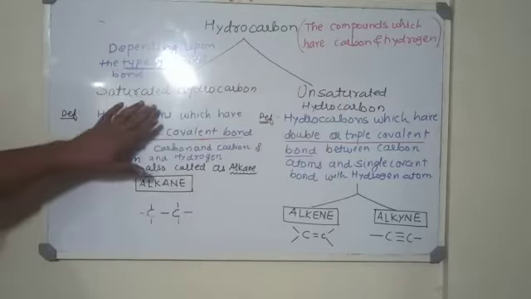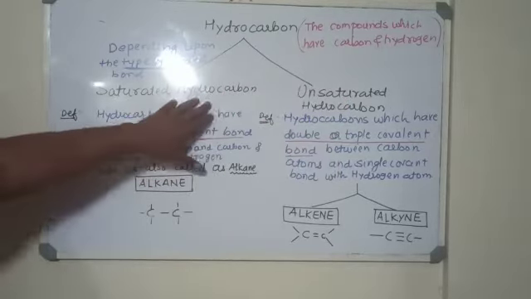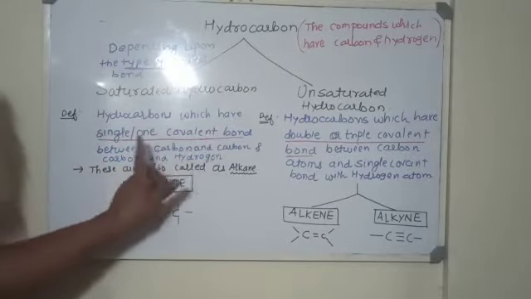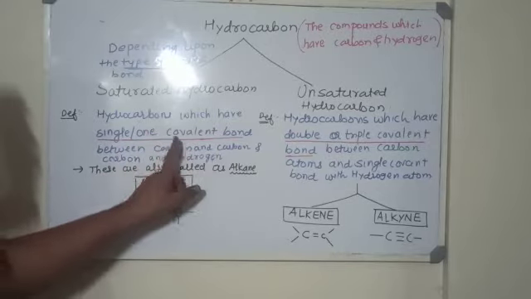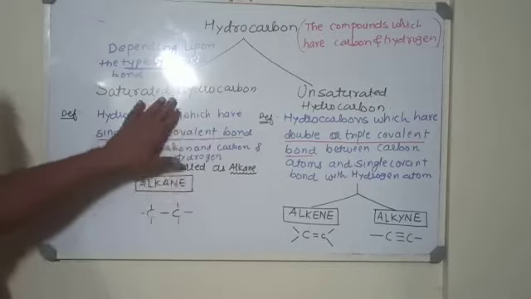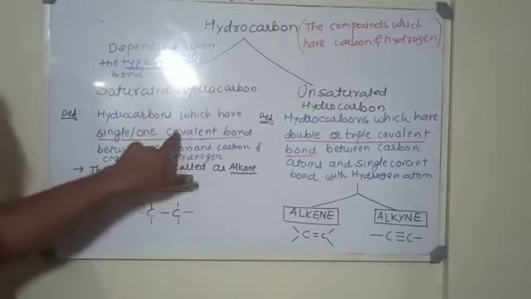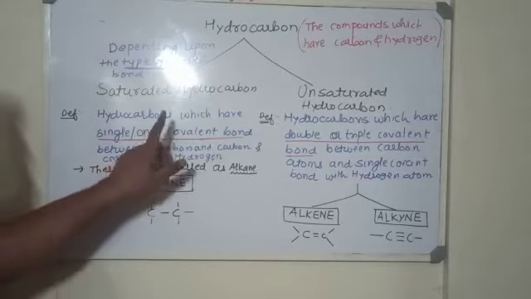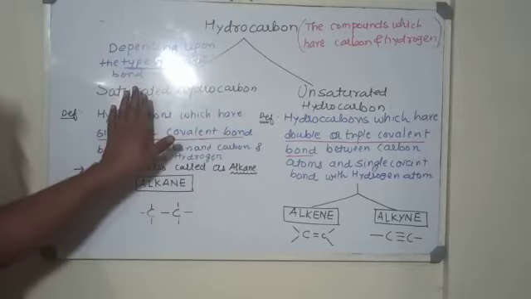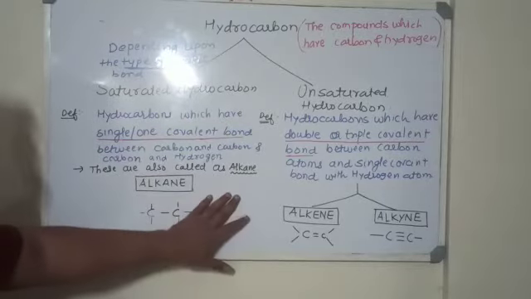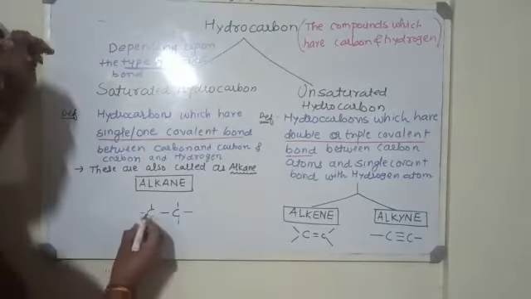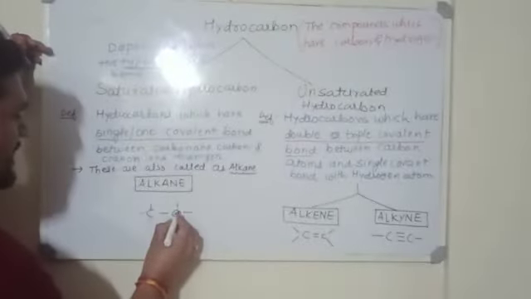Like I have mentioned, the saturated hydrocarbons are the hydrocarbons which have a single covalent bond between the carbon and carbon and the carbon and hydrogen. मतलब कार्बन कार्बन में भी सिंगल बॉन्ड होगा और कार्बन हाइड्रोजन में भी सिंगल बॉन्ड होगा. ठीक है, so the compounds which are formed by the sharing of electrons between the carbon and hydrogen as well as the carbon and carbon are known as saturated hydrocarbons. So generally they are called alkanes. ठीक है, इनको क्या बोला जाता है? Alkane.